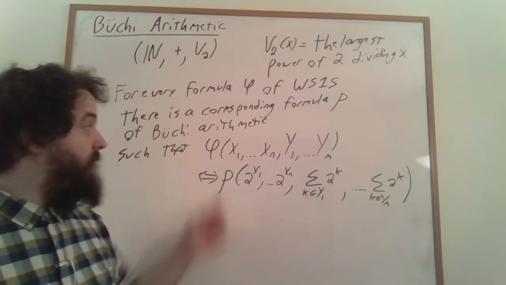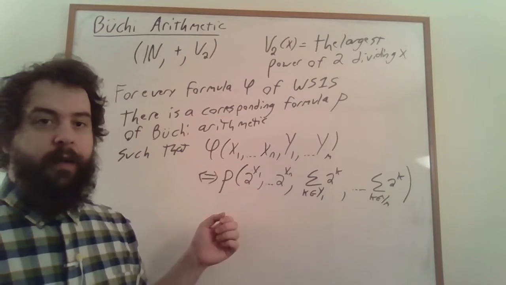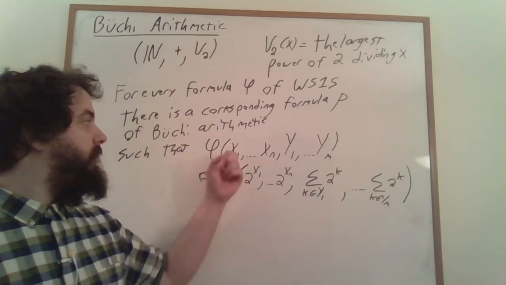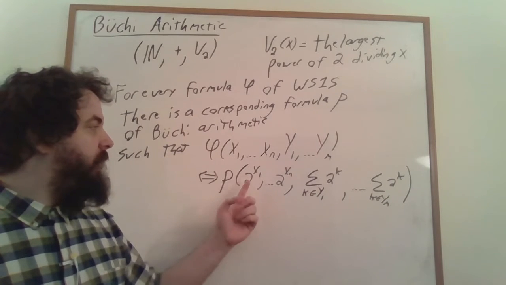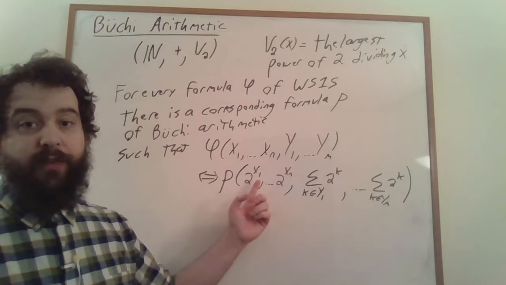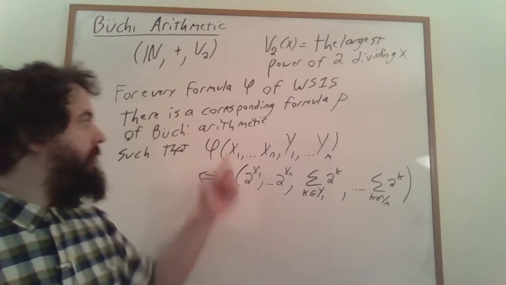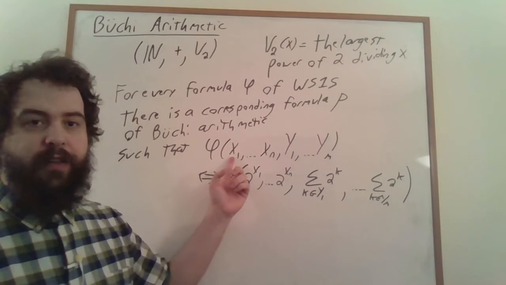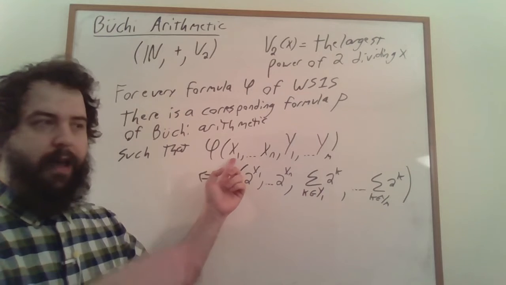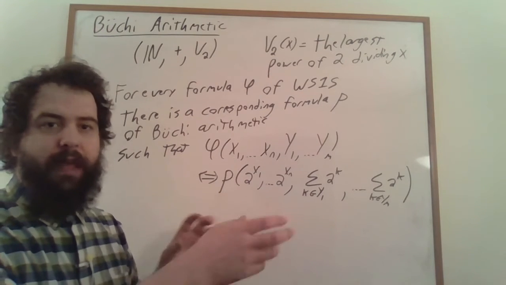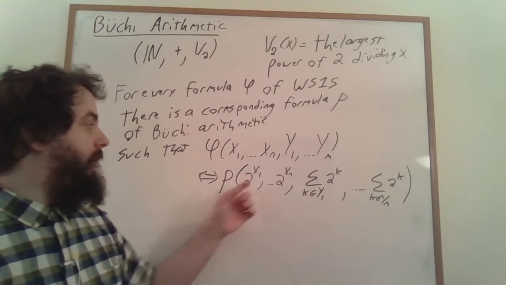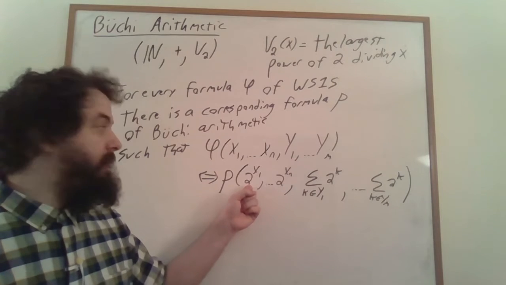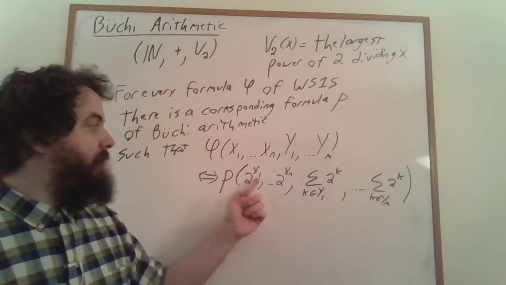We're going to want to translate these variables appropriately because this fact does not work unless we actually do some translation. So here we translate first order variables to 2 to the power of that first order variable. And that makes sense, right? If we're thinking about representations of these first order variables in terms of words, it's going to be, you know, maybe n a's followed by a b or something like that. Whereas here, the binary representation is going to look roughly the same. It's going to be a 1 followed by x1 zeros.